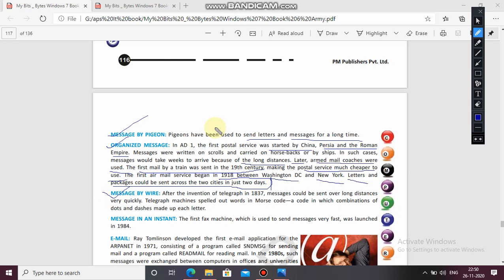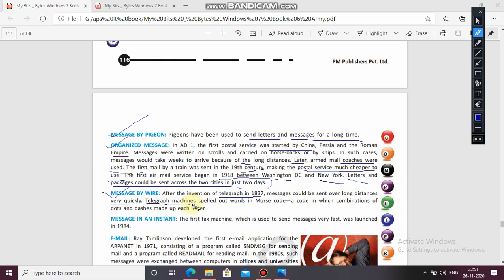Now message by wire. We have studied fire, runner, pigeon, organized message. Now we are going to see message by wire. After the invention of the telegraph in 1837, messages could be sent over long distances very quickly, because the telegraph machine spelled out words in Morse code, a code in which combinations of dots and dashes made up each letter.